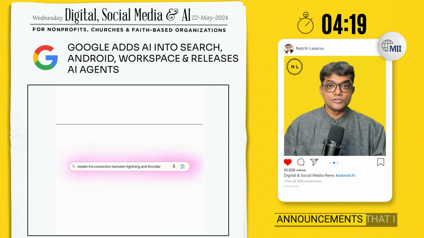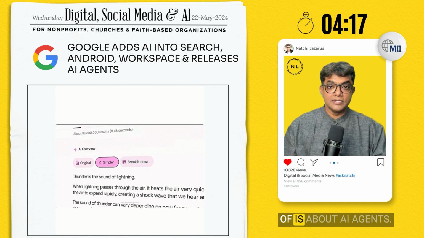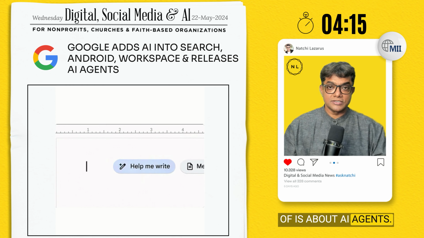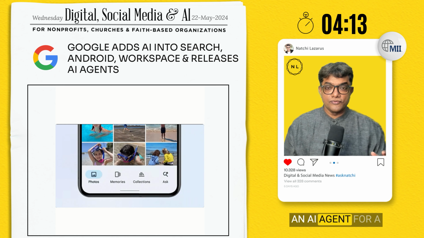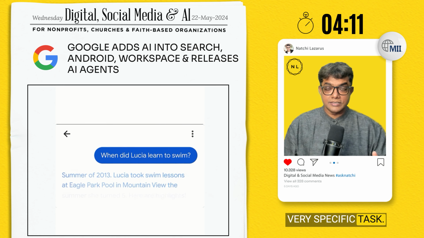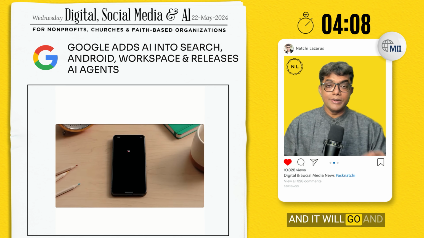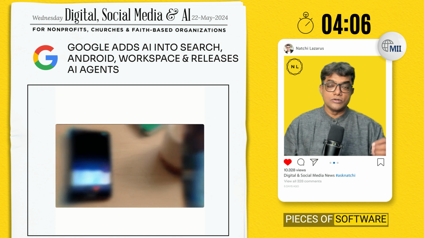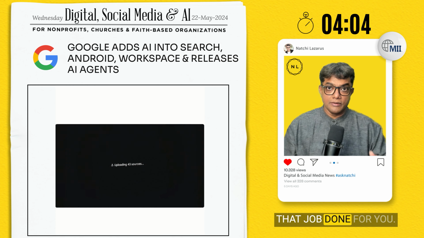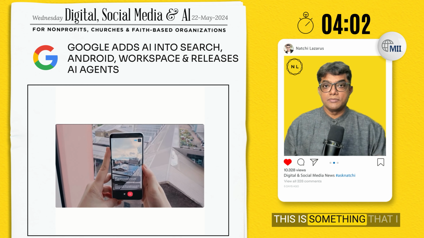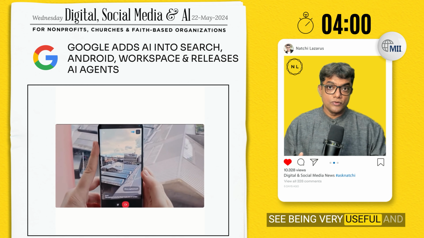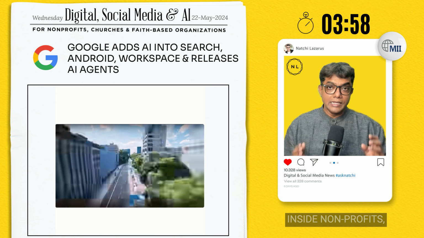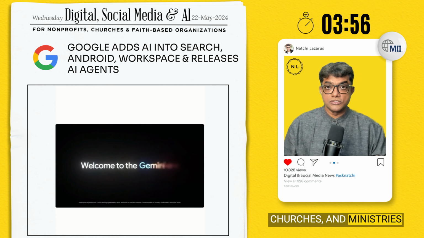And one of the interesting announcements that I want you to make a note of is about AI agents. You can create an AI agent for a very specific task. Just give it the task and it will go and interact with various pieces of software and tools and get that job done for you. This is something that I see being very useful and having big applications inside nonprofits, churches, and ministries in the days to come.